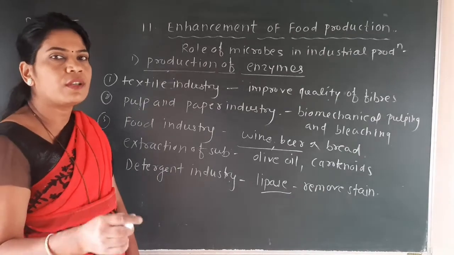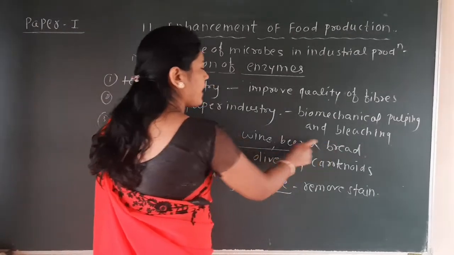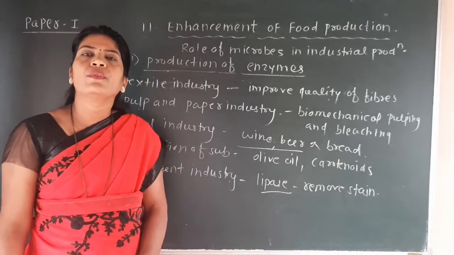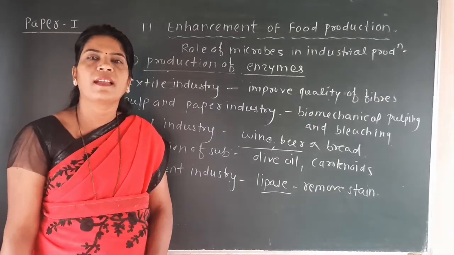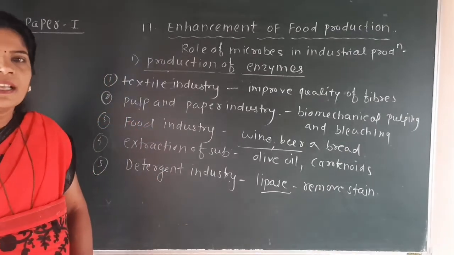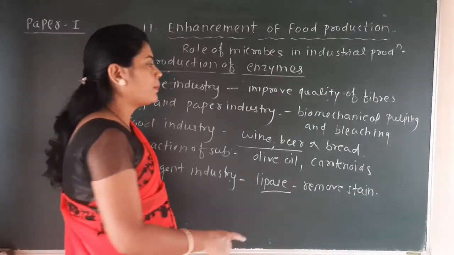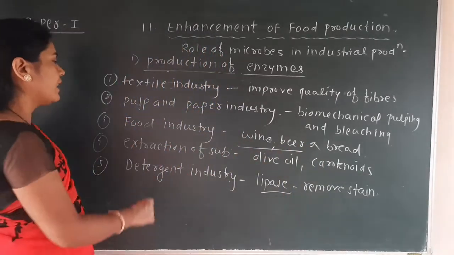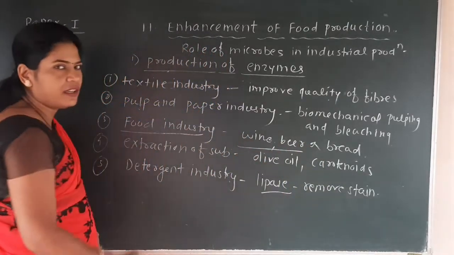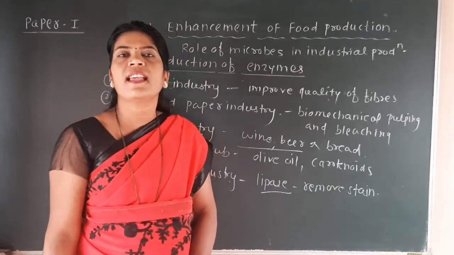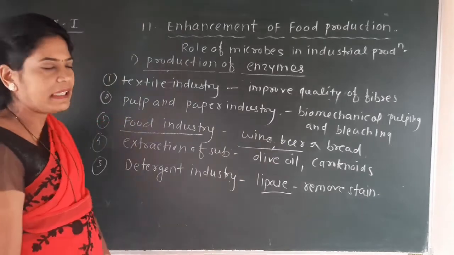So this yeast, which has a role as baker's yeast as well as brewer's yeast, produces one enzyme, and the name of that enzyme is invertase. So if yeast is not available, that enzyme is used for the preparation of the bread and wine and beer. So here we have seen that enzymes have a role in the food industry. And here instead of yeast, we are going to use the enzyme invertase, which is produced by the yeast.